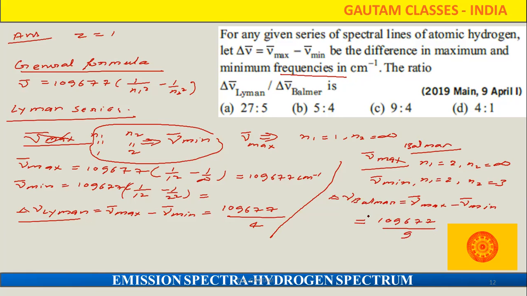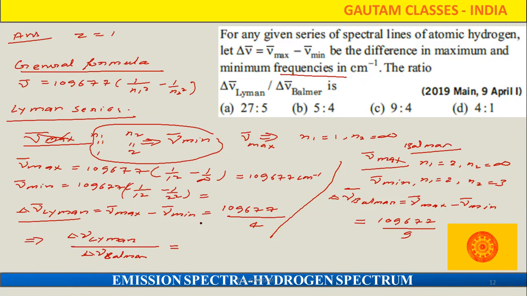Now we are going to take a ratio of these two things. When we are taking the ratio, what answer will come? Delta ν̄ Lyman upon delta ν̄ Balmer.